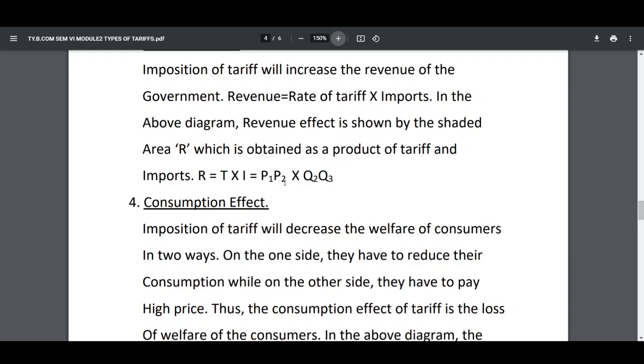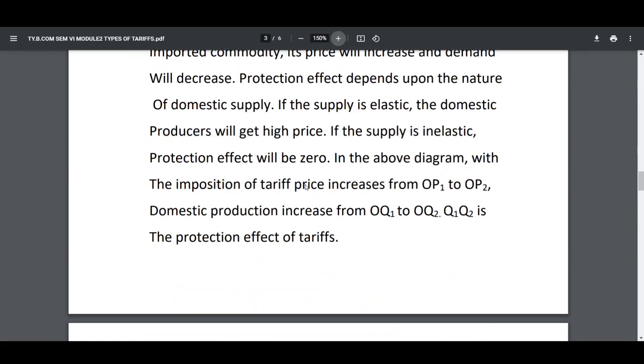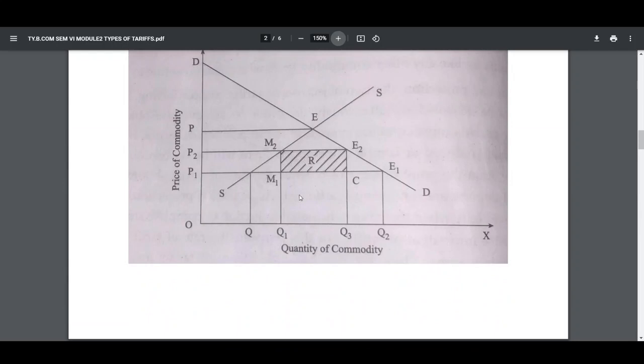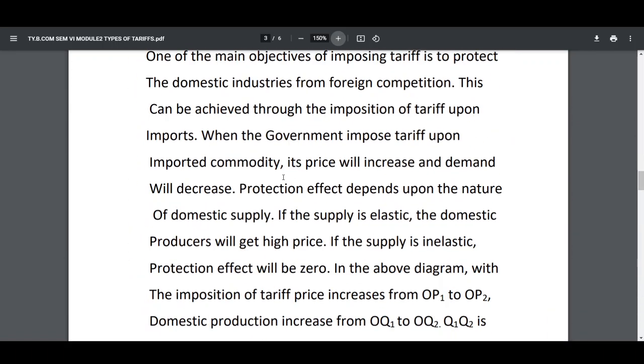That is P1P2 multiplied by Q2Q3. Then we will get this R. R is the revenue effect of tariffs.